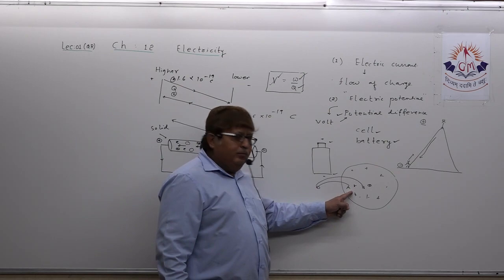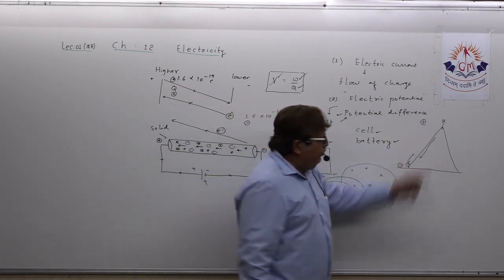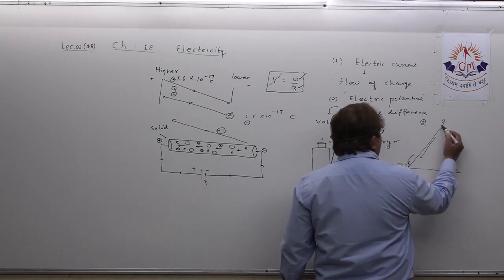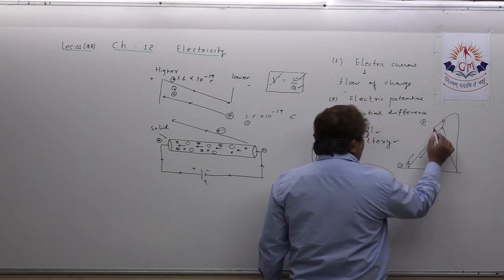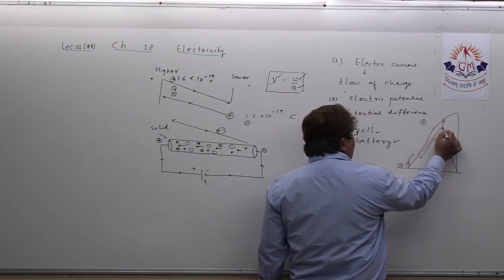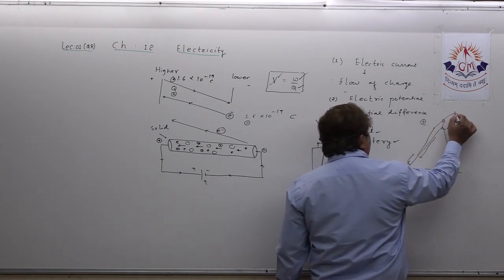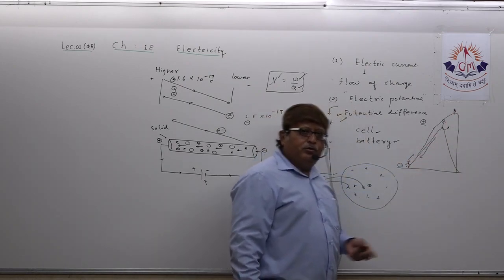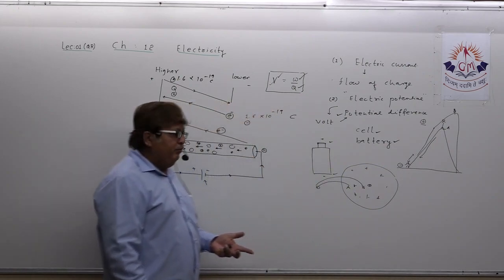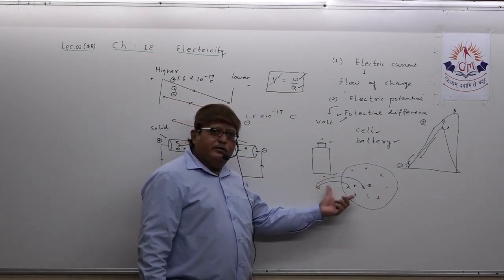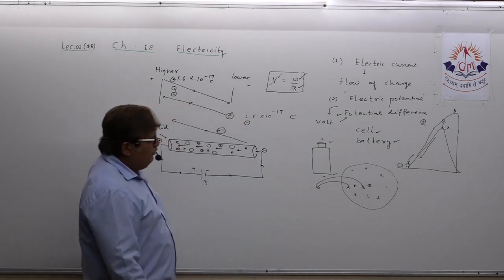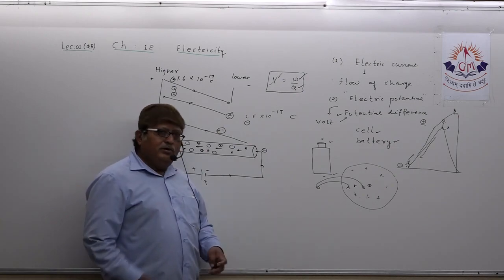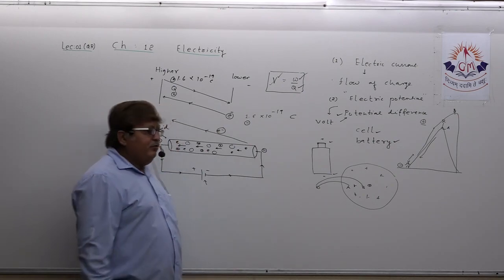It is like climbing up this hill, and suppose one more hill is here, with more height. One person is climbing here, that is point A, and one person is climbing here, that is point B. The more work you do, the more potential energy you will have. You understood this? So a similar case is here, that is called electric potential. In quick revision, we are not going to explain in much detail. At that time, I have explained already.